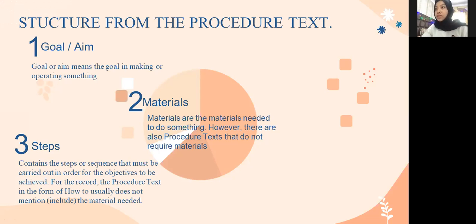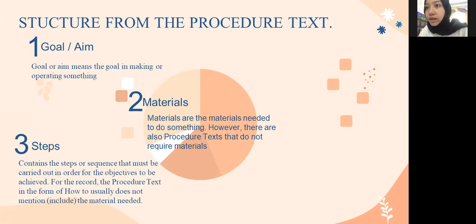Structure of the procedure text. 1. Goal or aim. Goal or aim means the goal of making or operating something. 2. Materials. Materials needed to do something. However, there are also procedure texts that don't require materials. 3. Steps.